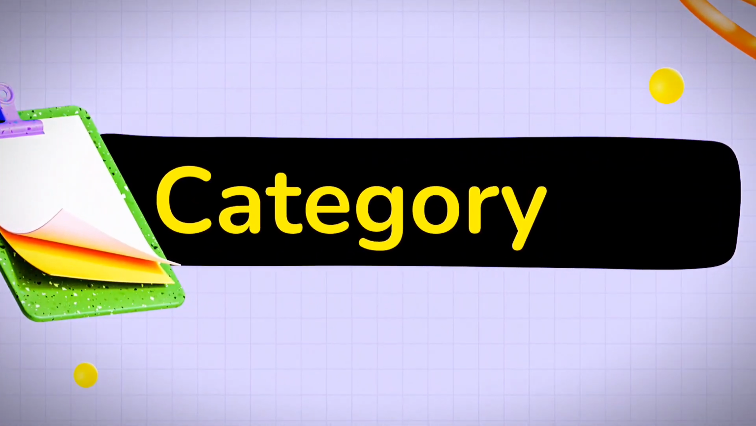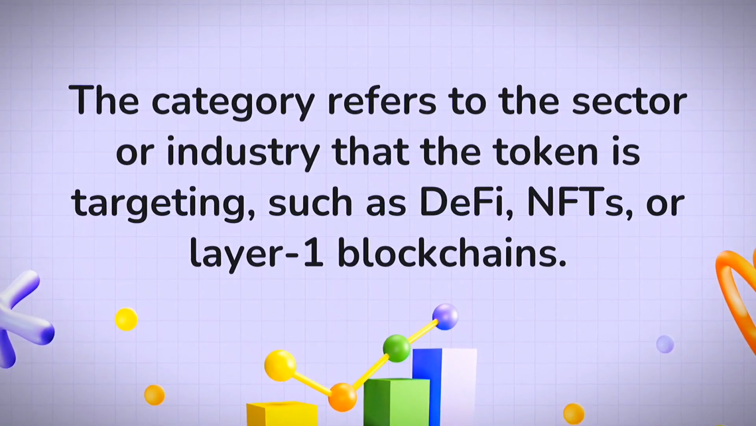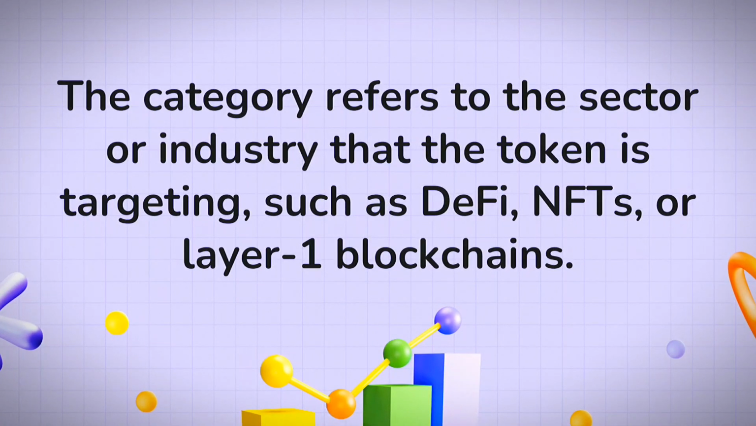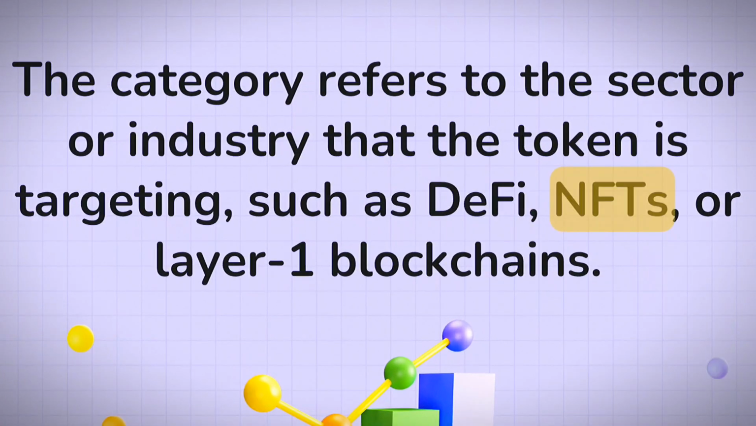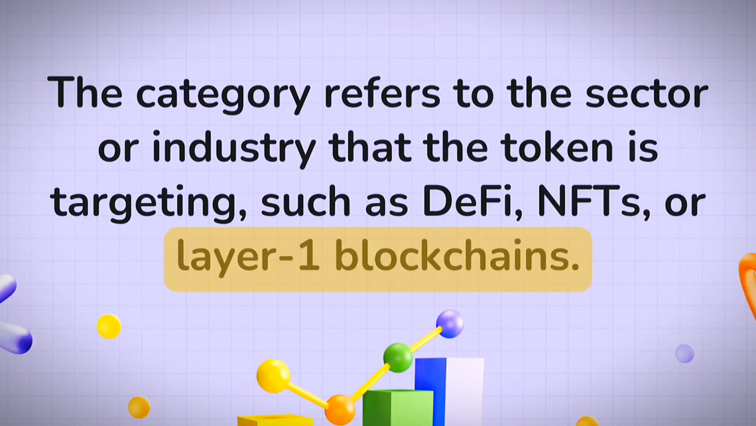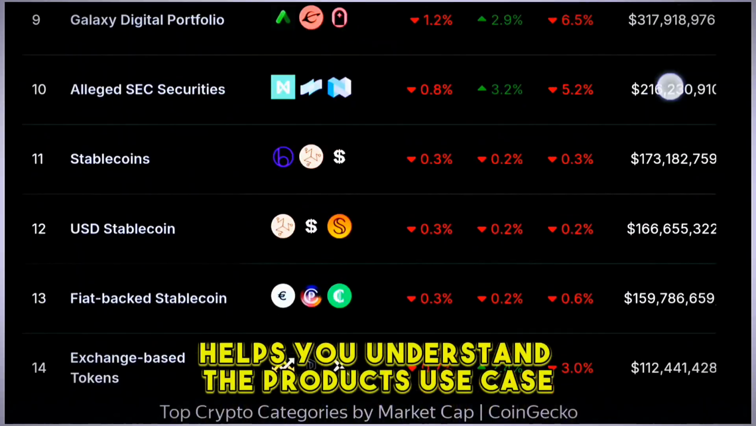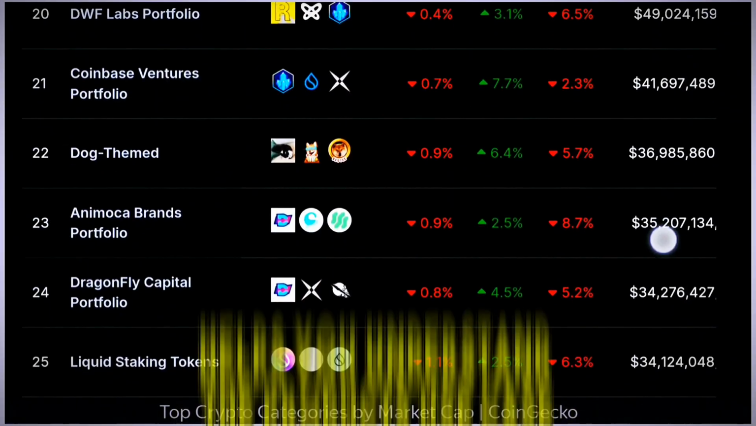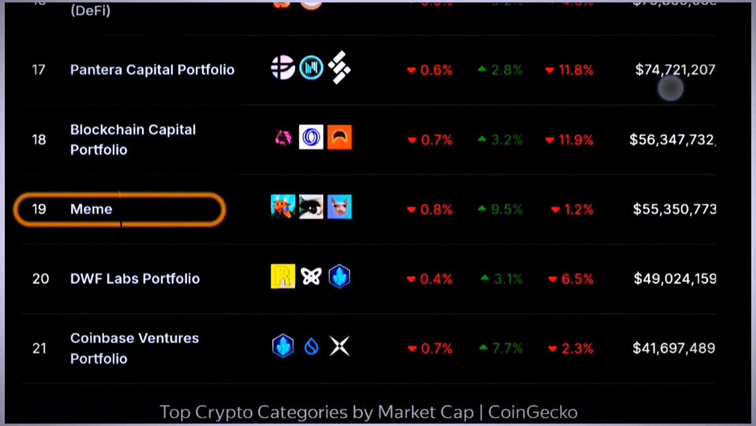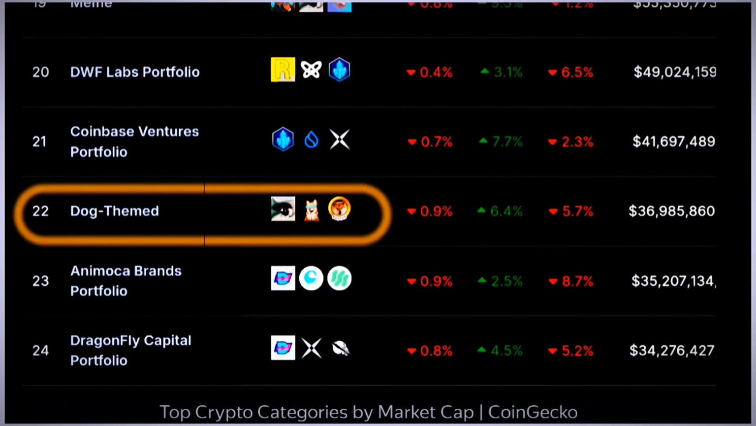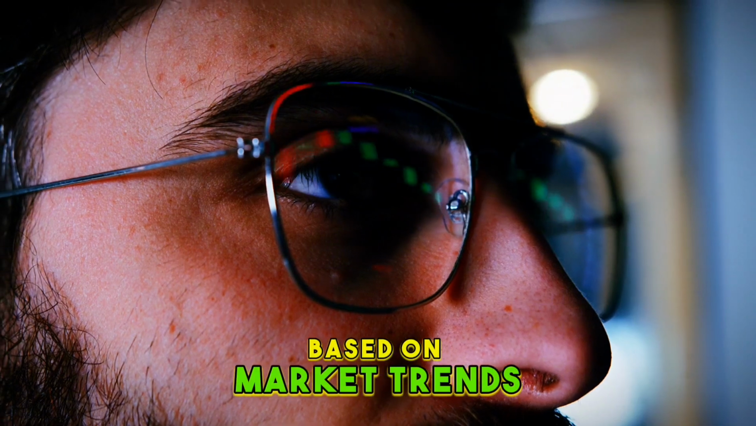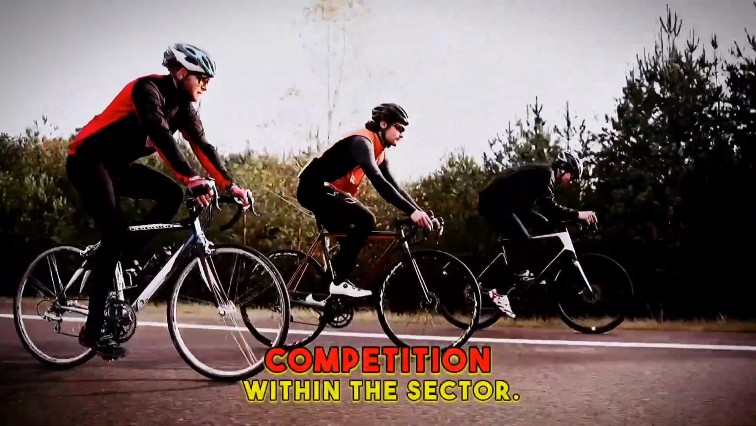The category refers to the sector or industry that the token is targeting, such as DeFi, NFTs, or Layer 1 blockchains. Knowing the category helps you understand the project's use case and growth potential. Certain categories may have higher risk or growth prospects based on the market trends and the competition within the sector.